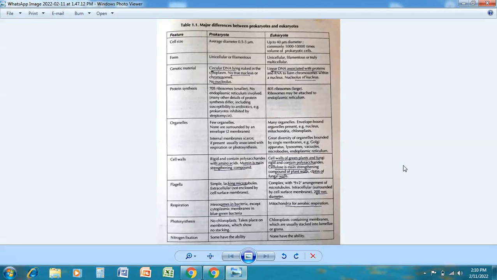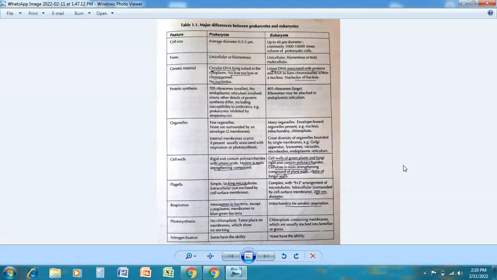प्रोकैरियोट, it is unicellular or filamentous, and eukaryote is unicellular, filamentous और truly multicellular। जहां तक जेनेटिक मटेरियल की बात है, in case of prokaryote there is circular DNA lying naked in the cytoplasm. There is no true nucleus or chromosome, no nucleolus। और यूकैरियोट में there is linear DNA associated with proteins and RNA to form chromosomes within a nucleus. Nucleolus is present in nucleus.